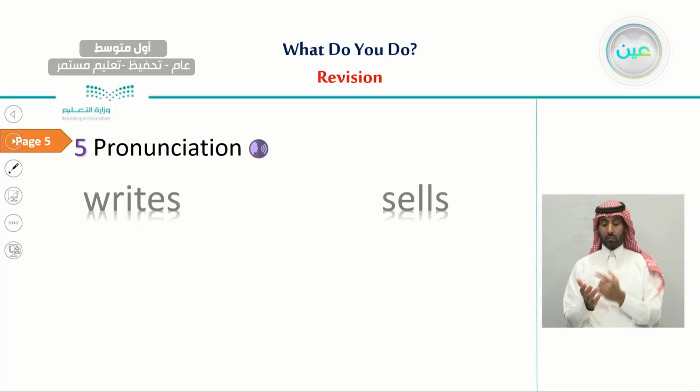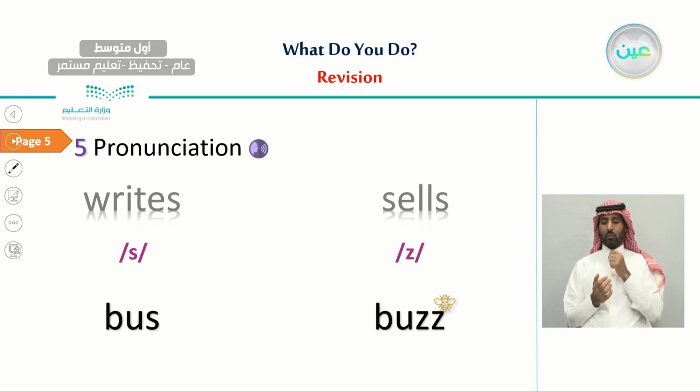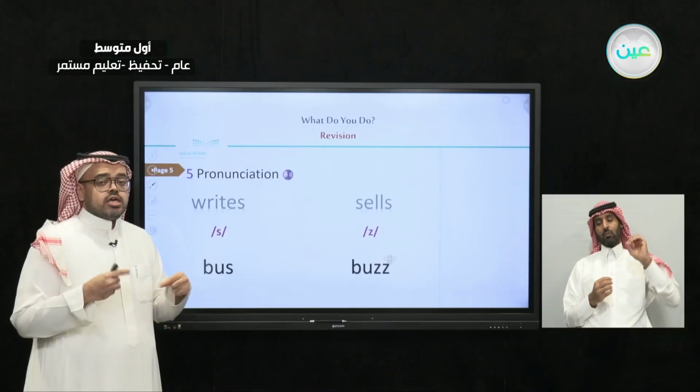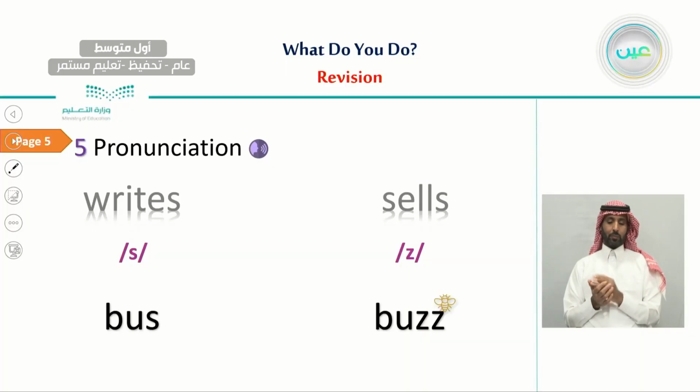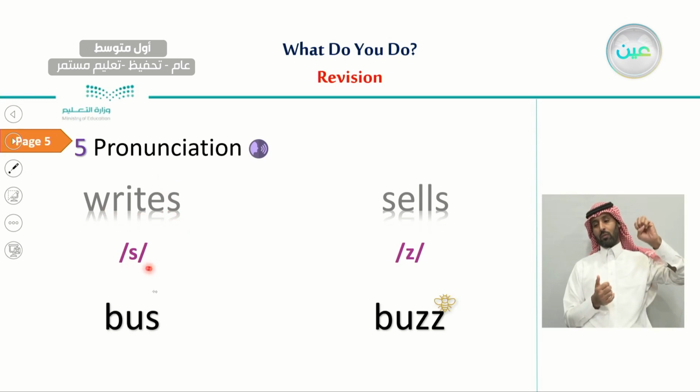Also with the pronunciation, we have learned an interesting thing. We said that sometimes with some verbs we can see the letter S, but it's pronounced differently. For example, here the first one, writes, we pronounce the S as the sa sound. Writes, writes, like the word bus.